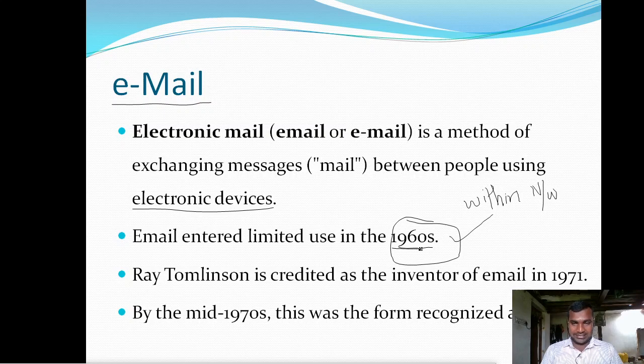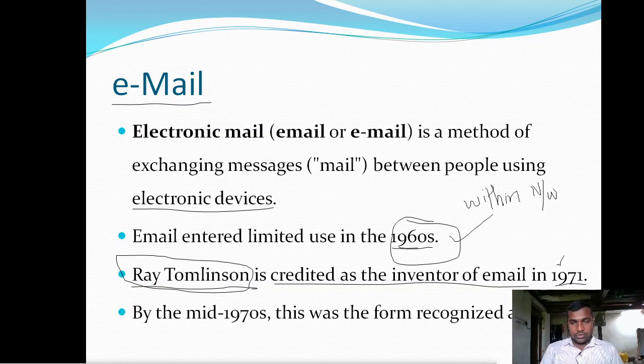In the 1960s. And later in 1971, the person named Ray Tomlinson is credited as the inventor of email. Why? Because he invented how to send from any person to any person, anywhere in the world, using different networks, not only within the same network or within the building.